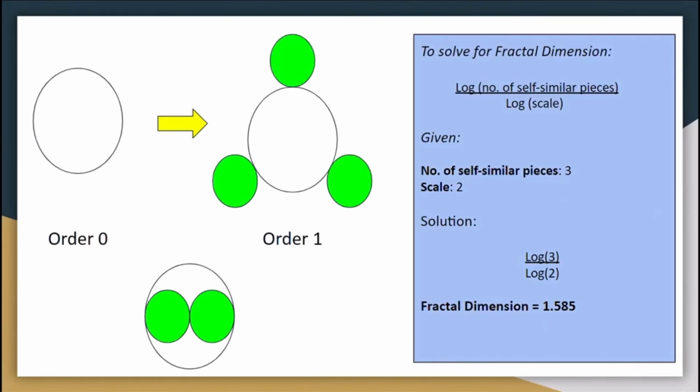So for our given, the number of self-similar pieces is 3 because we have 1, 2, 3 circles, and the scale will be 2 because the base is twice as big as the self-similar pieces. So now the solution is the logarithm of 3 over the logarithm of 2, which will give us a fractal dimension of 1.585. Now we know the fractal dimension.